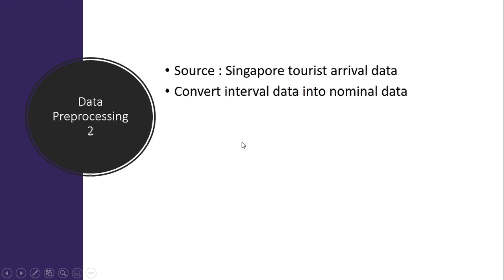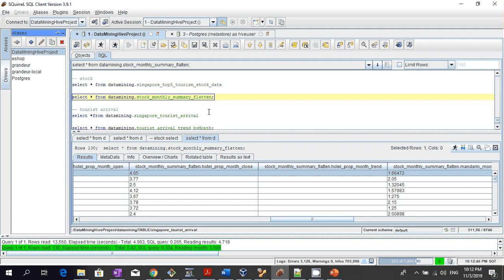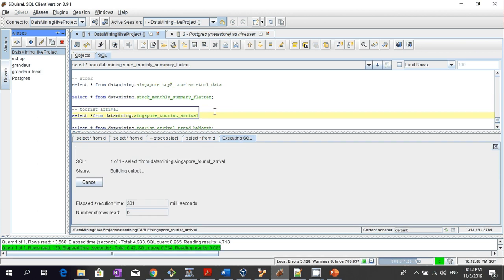Now let's look at the second data pre-processing. The source data that we have is the Singapore tourism arrival data. This data is interval data, and we need to convert this into a trend, into nominal data. So how do we do that? Let's look at the data again. So this is the data source.